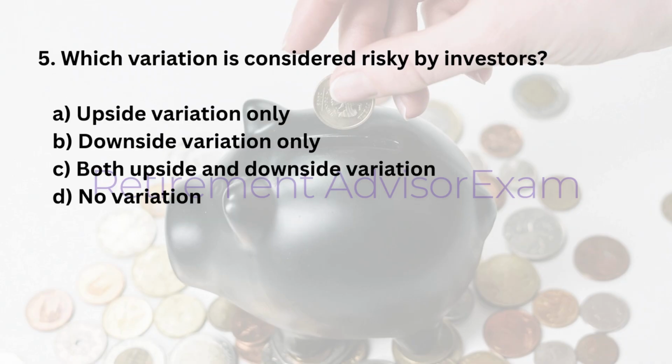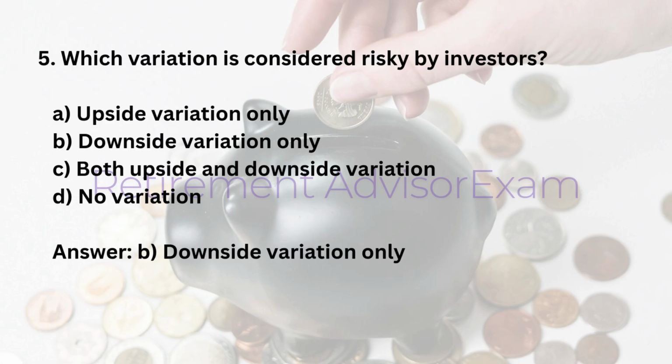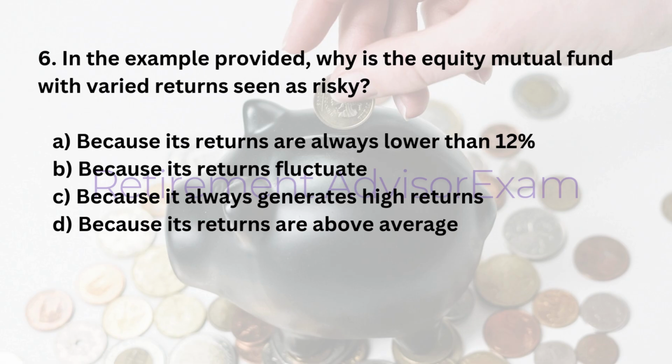5. Which variation is considered risky by investors? A. Upside variation only. B. Downside variation only. C. Both upside and downside variation. D. No variation. Answer: B. Downside variation only.